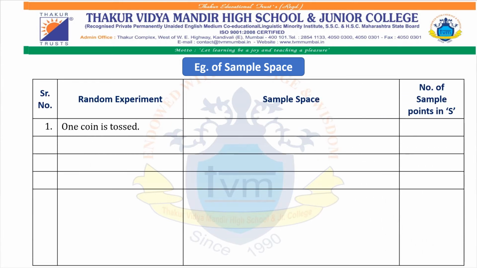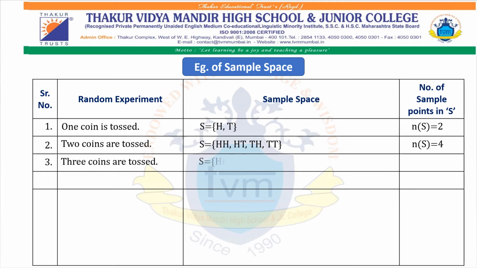First, the random experiment is one coin is tossed. So S = {H, T}. n(S) = 2. Second, two coins are tossed. S = {HH, HT, TH, TT}. Therefore, n(S) = 4. Third, three coins are tossed. So S = {HHH, HHT, HTH, THH, HTT, THT, TTH, TTT}. Therefore, n(S) = 8.